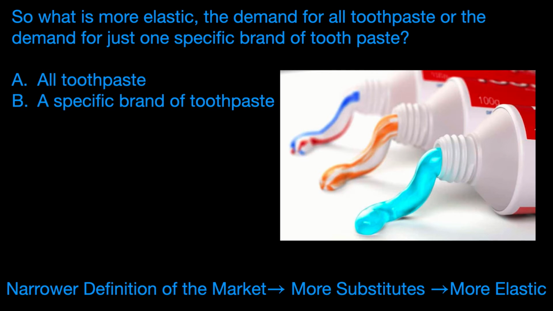If the price of all toothpaste increases, you don't have a lot of options. So until you get married, you're going to have a hard time cutting back on toothpaste regardless of how high the price gets. On the other hand, if the price of one brand of toothpaste increases, you have other options. This is a narrower definition of the toothpaste market. So, the narrower the definition of the market, the more substitutes and the more elastic. Demand for a specific brand of toothpaste is more elastic than the demand for all toothpaste.